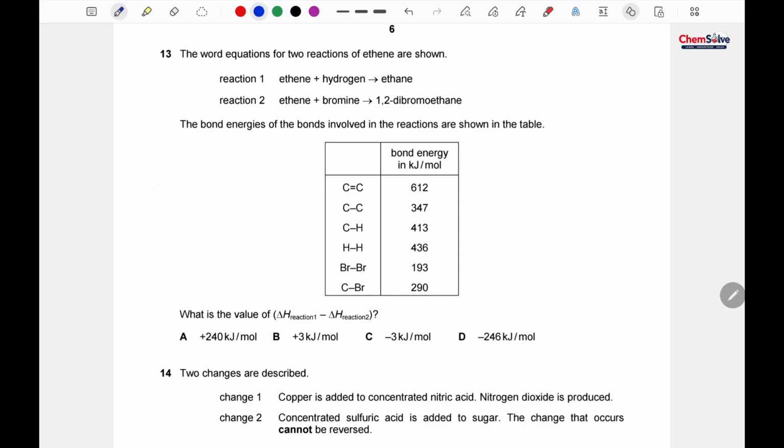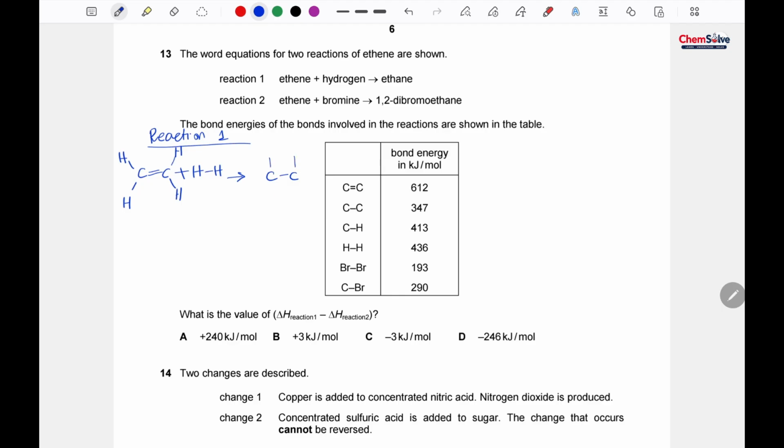For reaction 1, ethene and hydrogen. Ethene is 2 carbon and 4 hydrogen, and then hydrogen is added and ethane is formed.